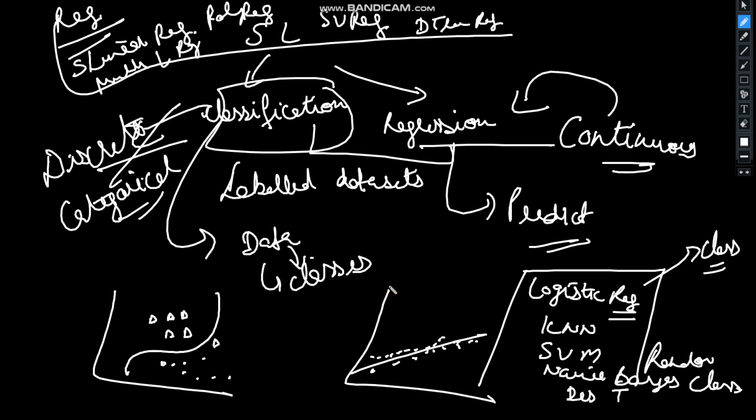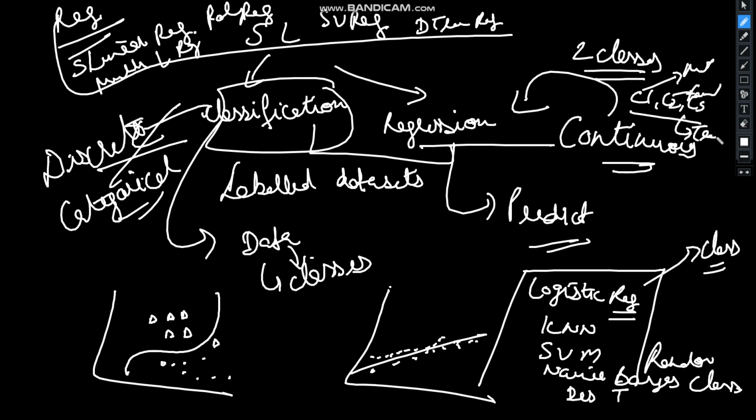A binary classifier simply means we are dividing the data into two classes only, and with multi-class classifiers we have more than one class, like class 1, class 2, class 3. Take the example of gender: class 1 is male, class 2 is female, and class 3, let us say, transgender. This is an example of a multi-class classifier.